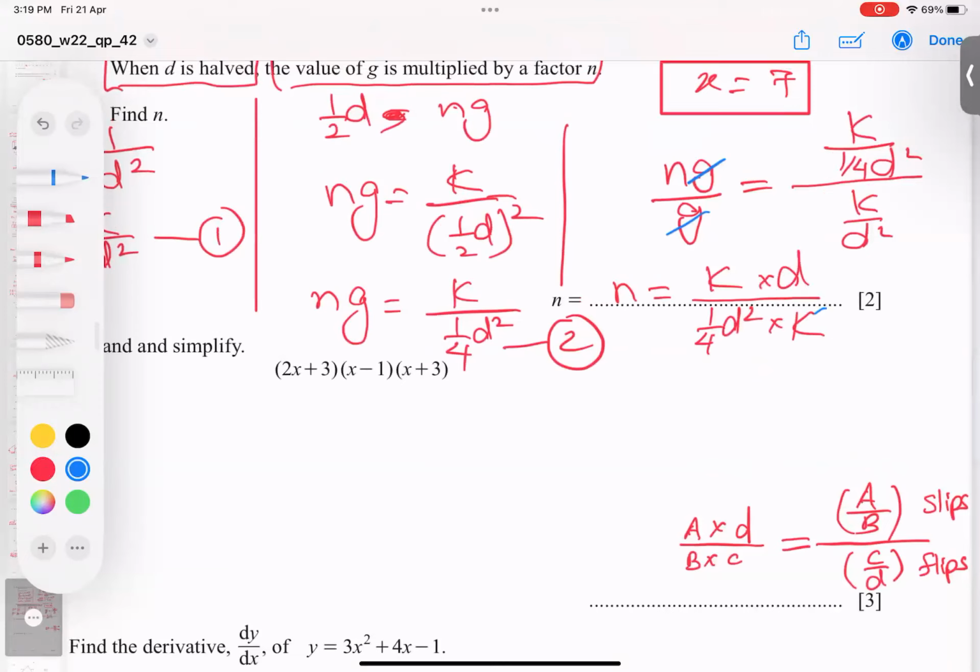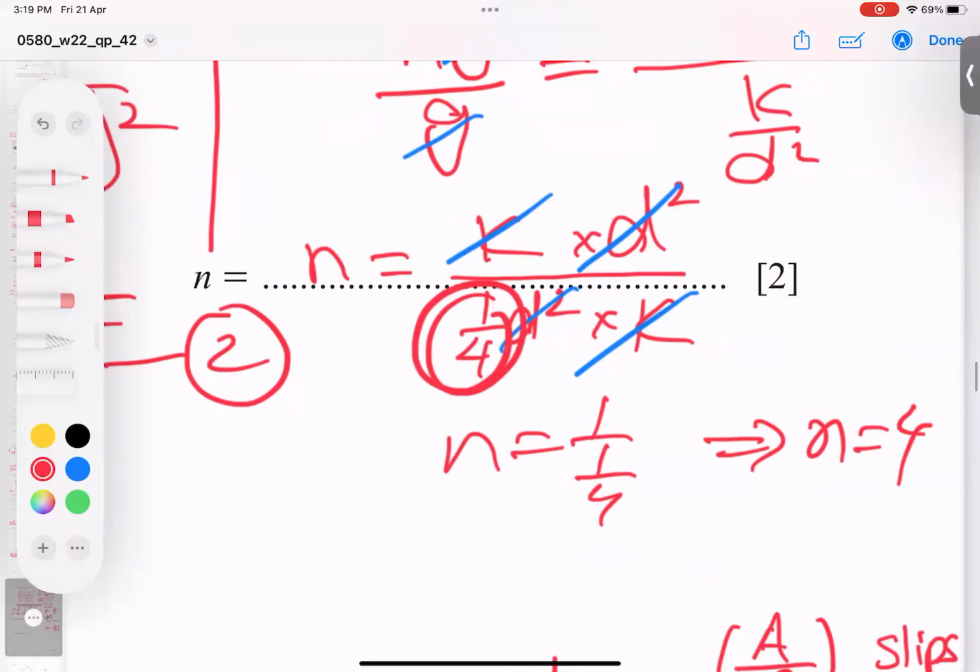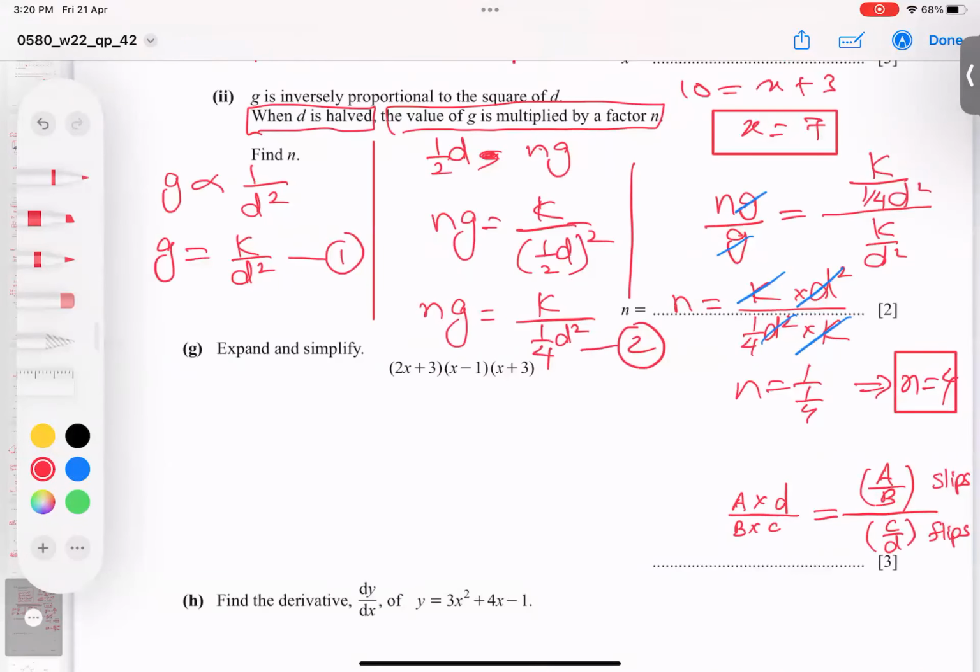I think now you feel easy. I think that I had one mistake, this d square. And this cancel out. And what is left? n is equal to 1 upon 4. It becomes n equal to 4. Look at here. It is in denominator. And when you flip, what is left up? 1 left up. And 1 by 4 left down. And you flip it. This is my final answer. And I hope you got it. Yes, little hard algebra.